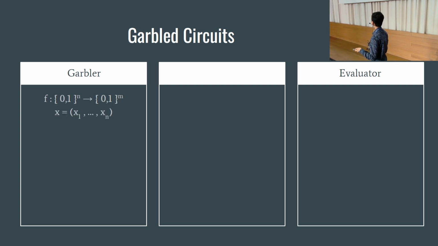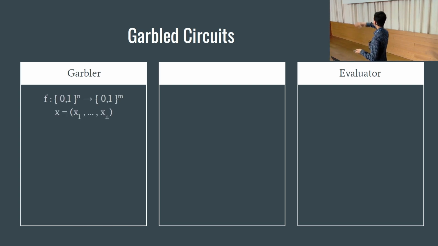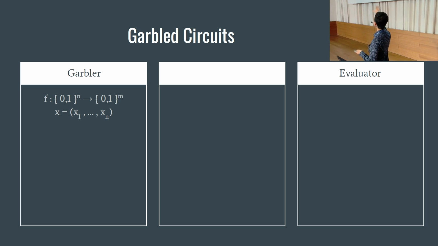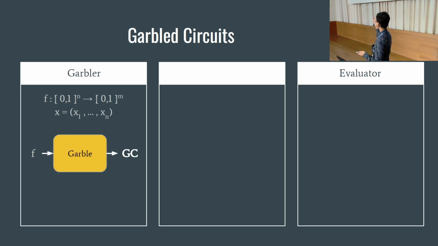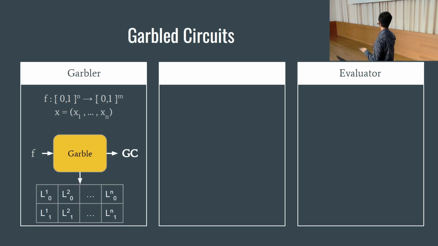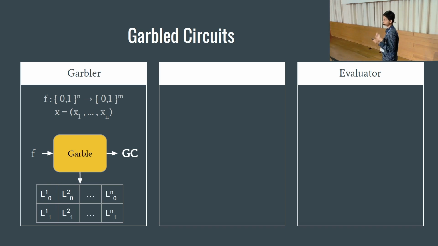And so for a function f with such binary inputs, the garbler has this garbling algorithm that can take the function and use some randomness to create a garbled circuit. It also creates a set of labels where, for each input bit position, there is a pair of labels, a 0 label and a 1 label.